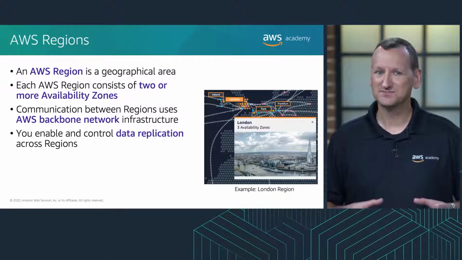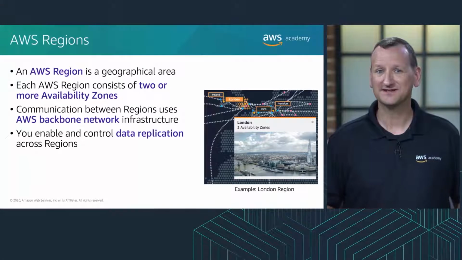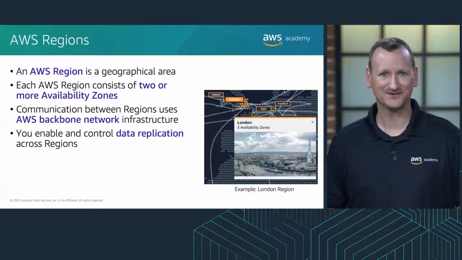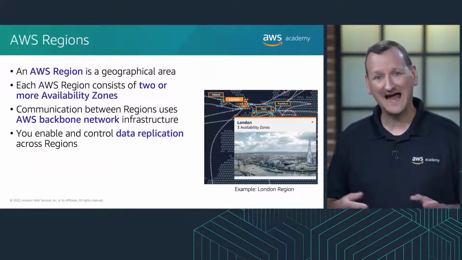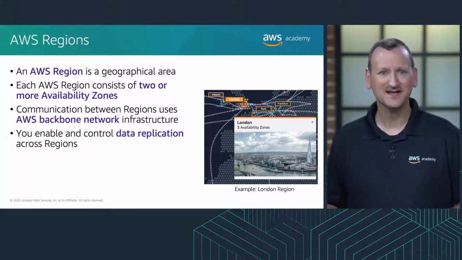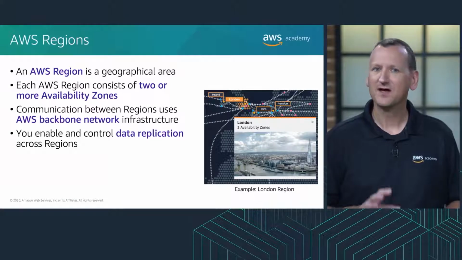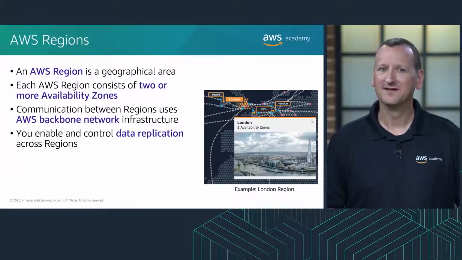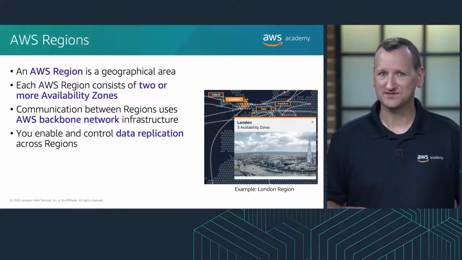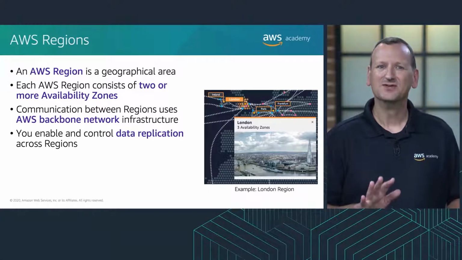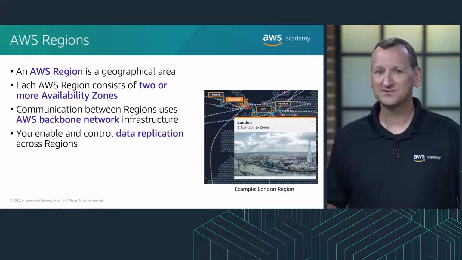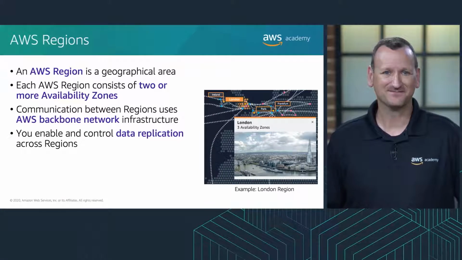AWS regions introduced before March 20th, 2019 are enabled by default. Regions introduced after March 20th, 2019, such as Asia Pacific, Hong Kong, and Middle East Bahrain, are disabled by default. You need to enable these regions before you can use them. You can use the AWS Management Console to enable or disable a region.